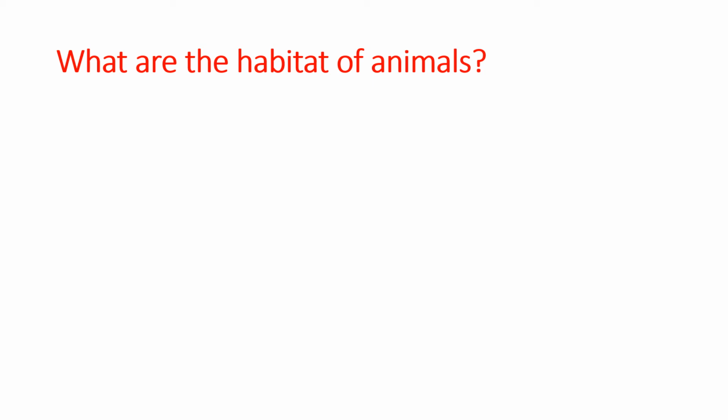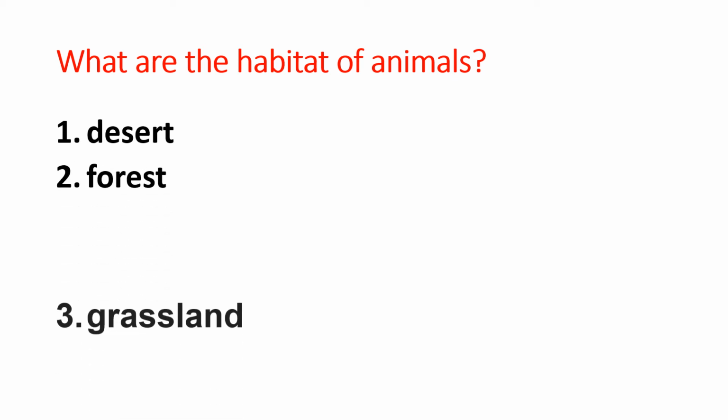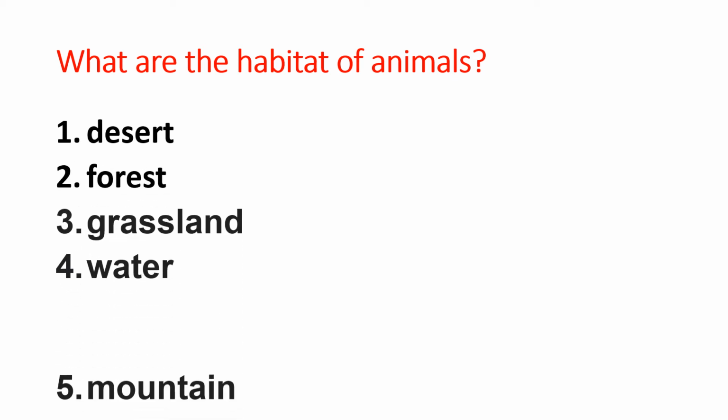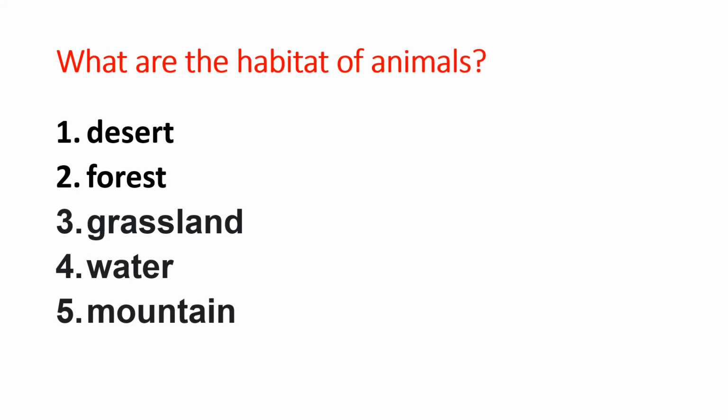Okay class, so before we end up the lesson, let's review first what are the habitats of animals that we mentioned a while ago. We have here desert, forest, grassland, water, and mountains. So these are just some places where animals can live.